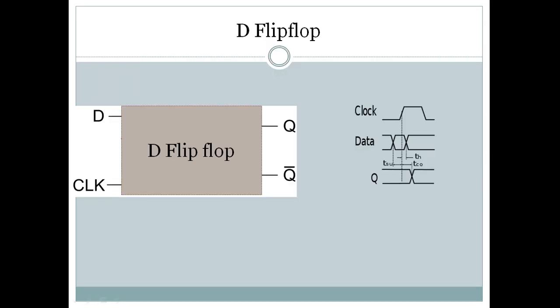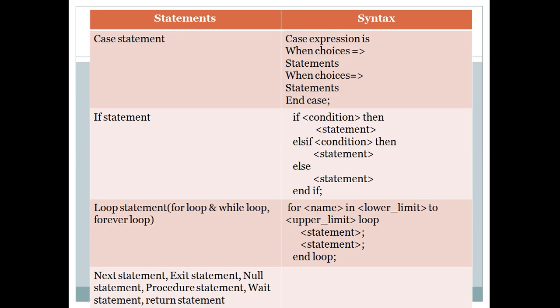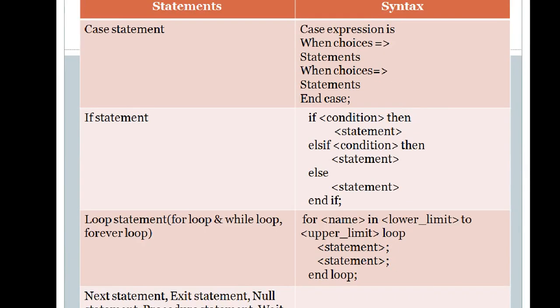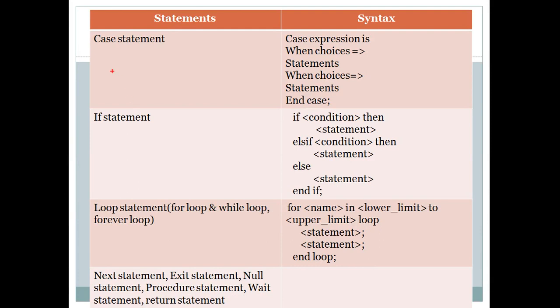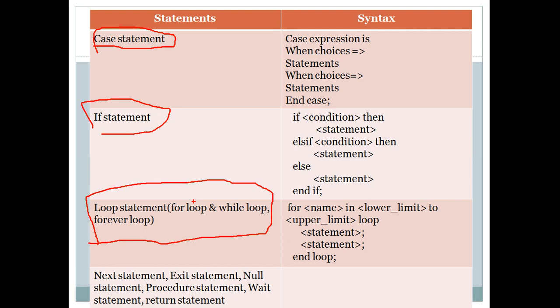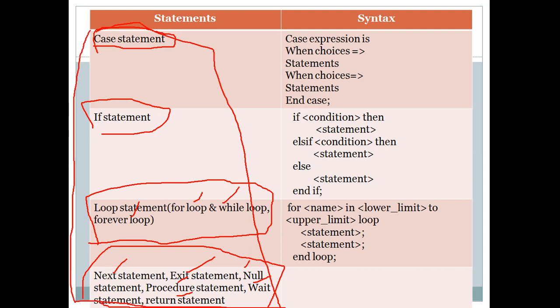Now let us look at the different styles of writing sequential statements. Let us discuss what different styles are there. The first choices are the case statement, if statement, and loop statement. In loop statement we have three different types of loop: for loop, while loop and forever loop. And these are the other statements: next statement, exit, null statement, procedure statement, wait statement, return statements. So we can use all these statements whenever we are using some sequential execution.